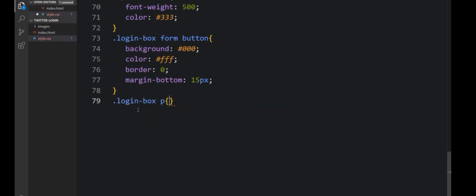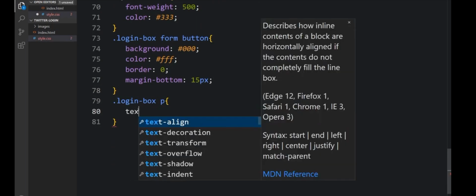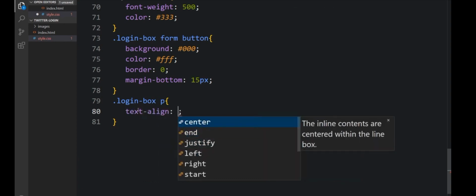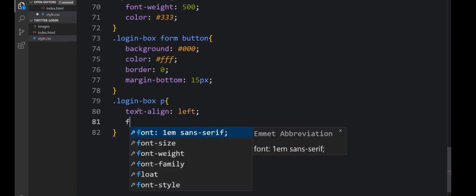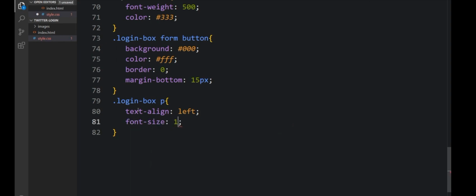So login box paragraph. So the text will be align left. The font size will be 14 pixel.